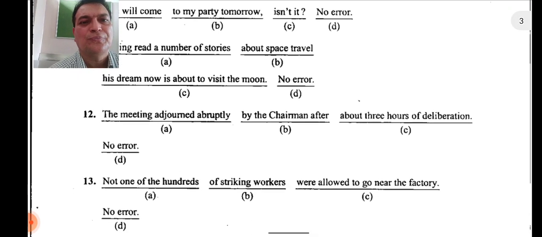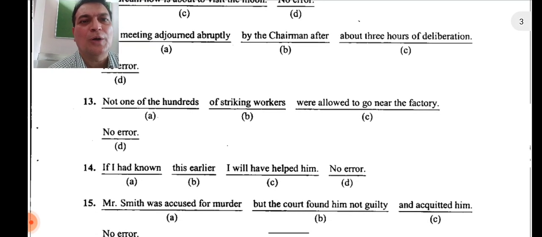Let's move on to question number 13 now. Not one of the hundreds of striking workers were allowed to go near the factory. How many are there? Not one of the hundreds. So only one is there, isn't it? Not one among those hundred striking workers were, it will not come, because the actual subject is singular.